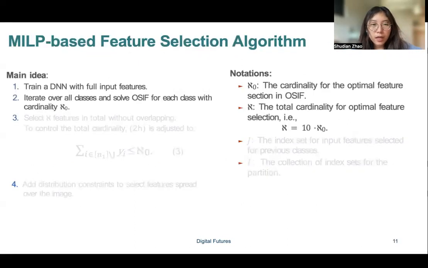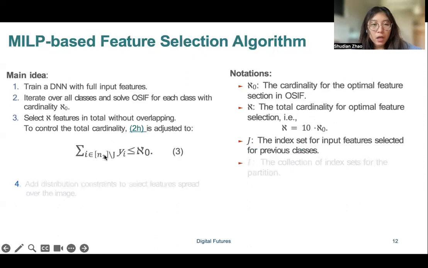Based on the OSRF problems, we can iterate over all different classes and take the union of the features selected by solving each problem. On this basis, to further control the total number, we modify the constraints such that the cardinality constraint only works first on input features that are not selected by previous iterations. Therefore, in each iteration, we always select distinct features, and we can control the total number easily.